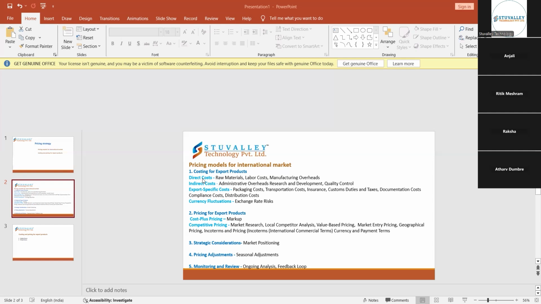Next comes value-based pricing. Here, value-based pricing is based on the perceived value of the product, that is, how customers in the exporting market approach differentiated products with strong branding or a unique feature. For example, any brand, before launching, has to have a strong unique feature.